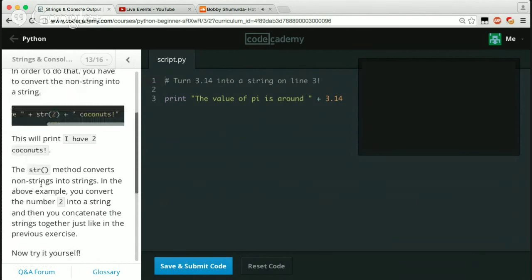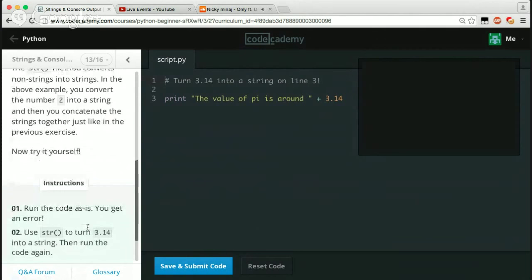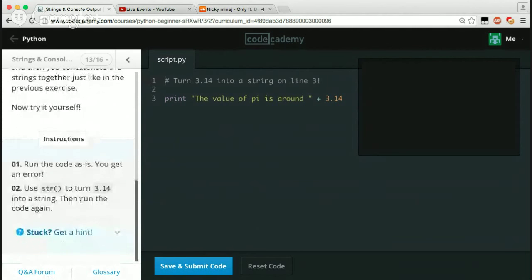The str method converts non-strings into strings. In the above example, you convert the number 2 into a string, and then string it together like in the previous exercise. Now try it yourself. Run the code as is. You get an error. Use str to turn 3.14 into a string, and then run the code again.